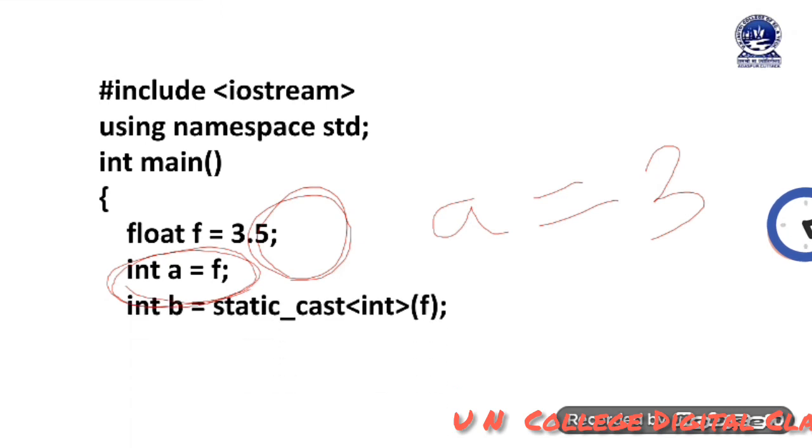But by using cast operator we can write it this way: int b equal to static underscore cast, int inside the angle brackets, then f. This is the syntax, the way we can use the cast operator to typecast one data type into another data type. Then cout b, so that here you can get the output. Actually this is the basic type of explicit type conversion. I hope you have got a clear concept on two different types of typecasting, implicit and explicit.